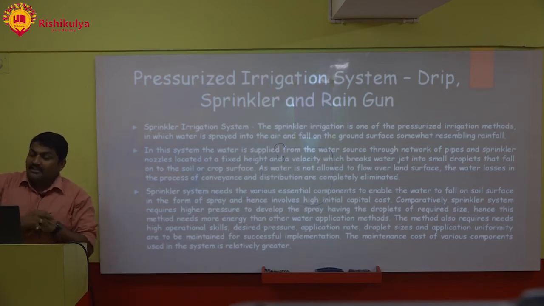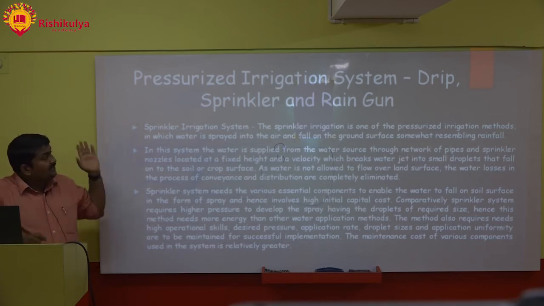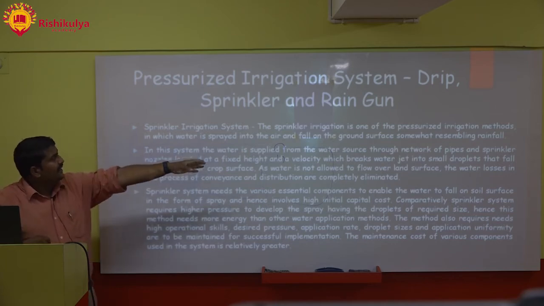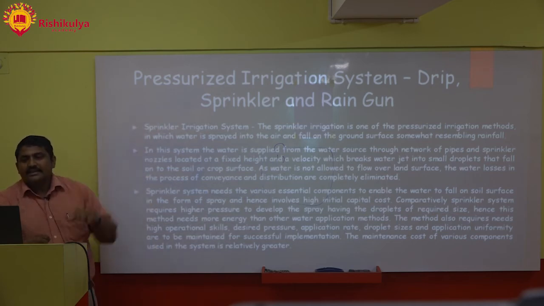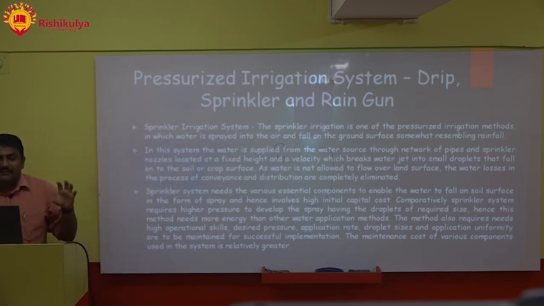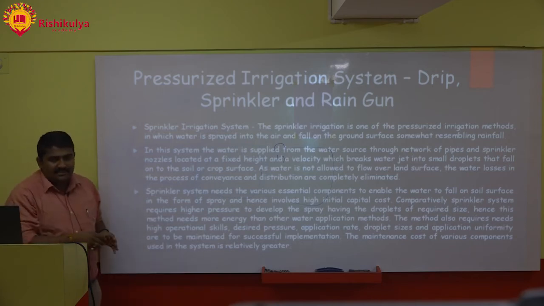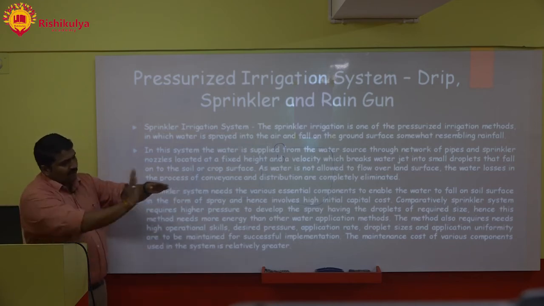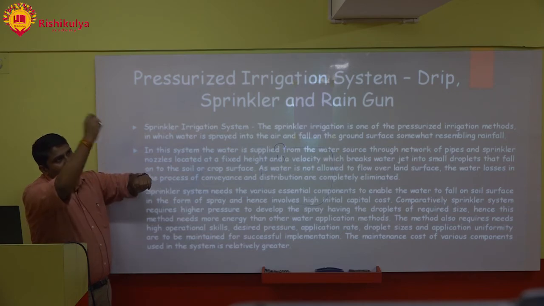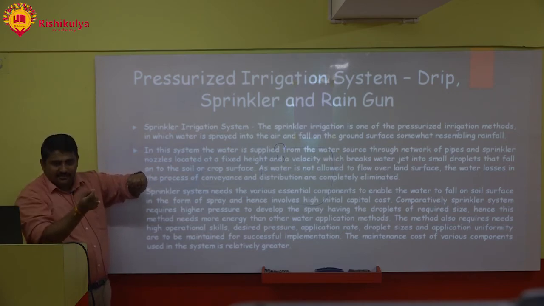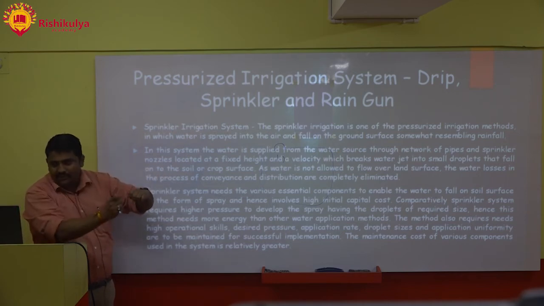Sprinkler irrigation is one of the pressurized irrigation methods in which water is sprayed into the air and falls on the ground surface, somewhat resembling rainfall. In this system, water is supplied from the water source through a network of pipes and sprinkler nozzles located at a fixed height, and a velocity which breaks the water jet into small droplets. Like I was telling you, water is sent with force, and the size of droplet which we need, it will break the water into that droplet.